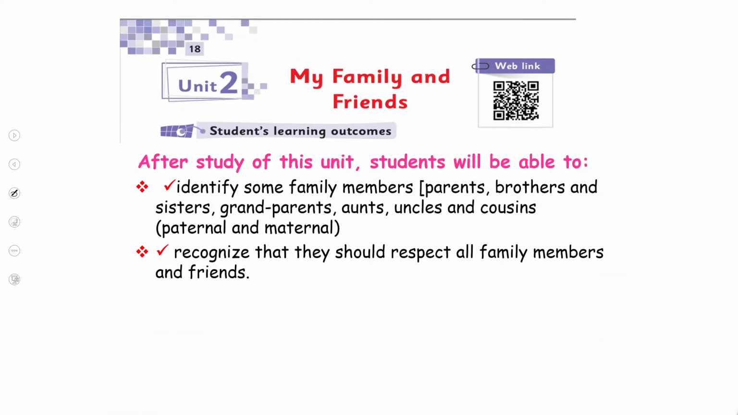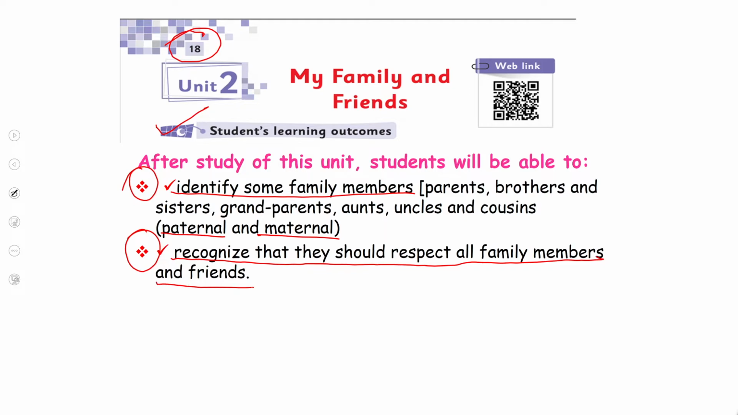Now, let's move towards page number 18, where the student learning outcomes are written, which are for the parents and the teachers to understand. We have already done the first SLO and the second SLO. In the first SLO, you identified your family members, for example, paternal and maternal. And in the second SLO, you recognized that you should respect all family members and friends. So today,